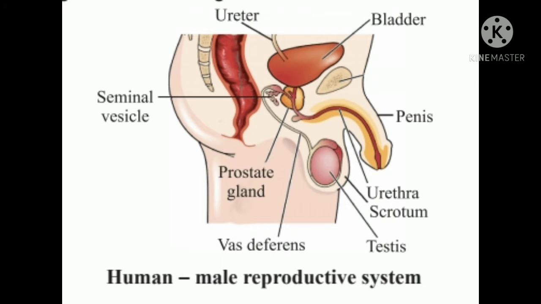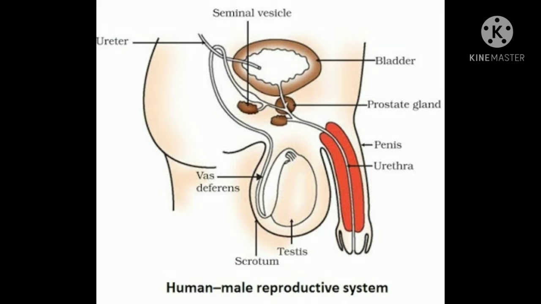Male reproductive system consists of different parts. They produce germ cells and deliver the germ cells to the site of fertilization. And what is the site of fertilization? Fallopian tubes or oviduct. And there are different parts of male reproductive system: testis, scrotum, vas deferens, urethra, prostate gland and seminal vesicles, penis and sperms. These are the parts of male reproductive system.